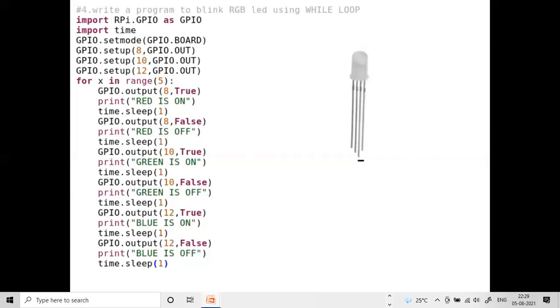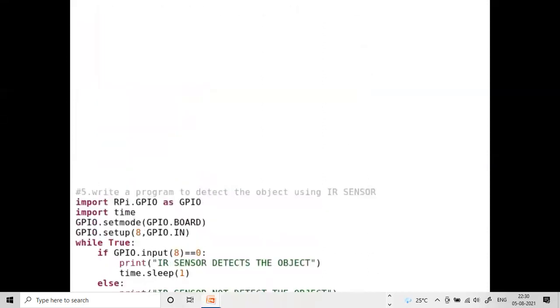Next, the same format we are using for the program. First we are enabling the 8th pin, and after that disabling the 8th pin, then enabling the 10th pin, disabling the 10th pin, and then enabling the 12th pin and disabling the 12th pin, so that we are going to see the output. First the red color is on, after that green, after that blue. So this is the RGB program.